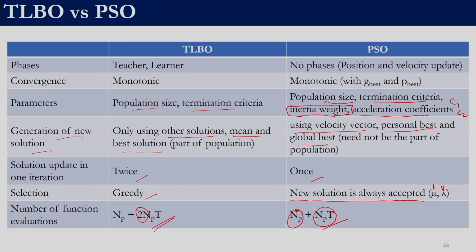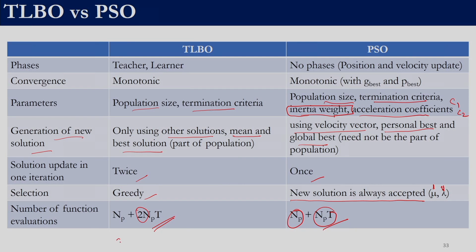Now you can also appreciate why algorithms should not be compared with the same number of iterations. Performing 50 iterations of TLBO requires a different number of functional evaluations than 50 iterations of particle swarm optimization. If we take a population size of, let us say, 50, and we are doing 10 iterations, then this is 2 into 50 into 10, so it will be 1000 plus 50, 1050 evaluations.